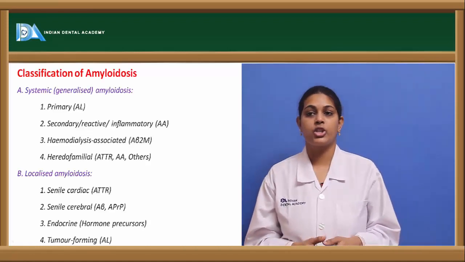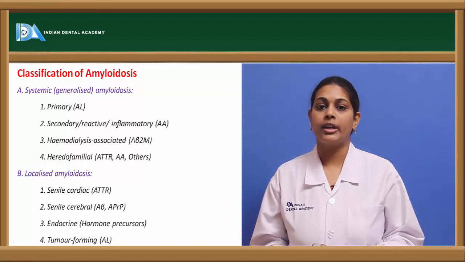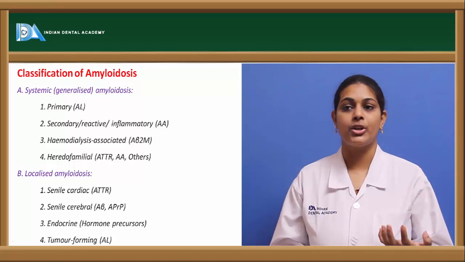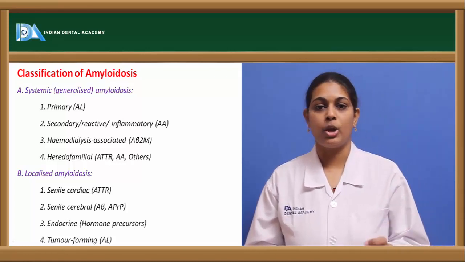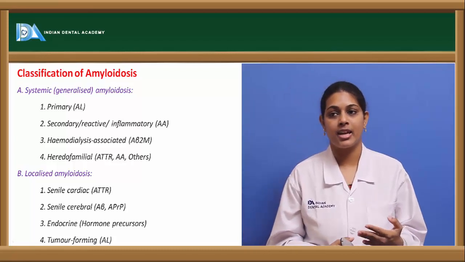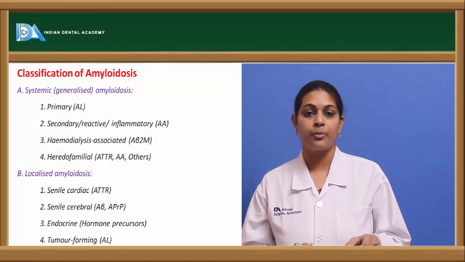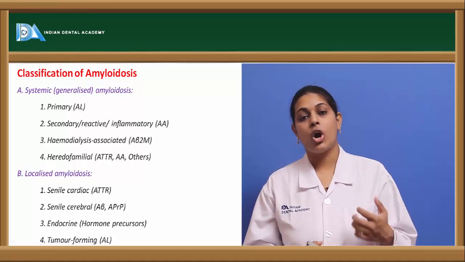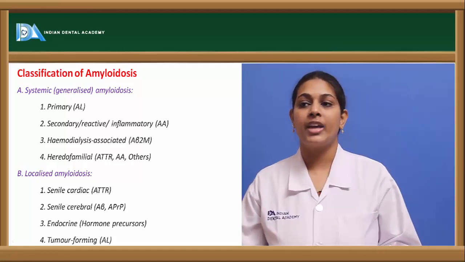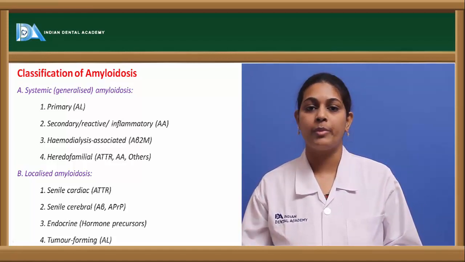So coming to the classification of amyloidosis, based on the category, they can be classified broadly into systemic amyloidosis and localized amyloidosis. Among the systemic amyloidosis, we see primary amyloidosis, which is mostly associated with plasma cell dyscrasias, and usually the biochemical type, that is the protein type, is fibrillar protein. It is the AL type protein, and the organs most commonly involved in this type of primary systemic amyloidosis are the bowels, skin, nerves, as well as the heart. So these are a few organs which are affected.